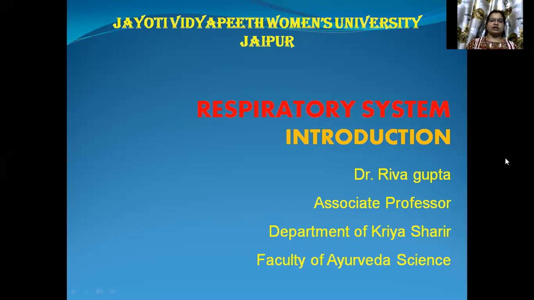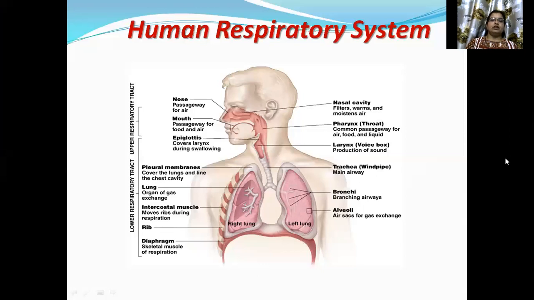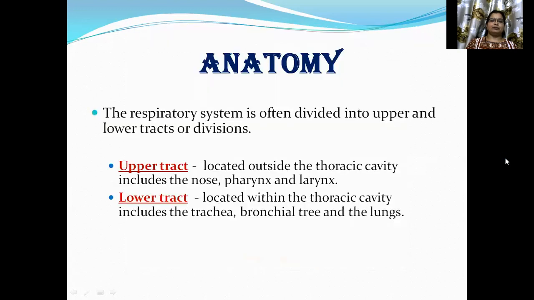Today's session is the respiratory system. The human respiratory system contains the upper respiratory tract and the lower respiratory tract. The upper respiratory tract contains the nose, mouth, epiglottis, nasal cavity, pharynx, larynx, and trachea. And the lower respiratory tract contains the lungs, ribs, intercostal muscles, bronchi, alveoli, and the lower part of the trachea.